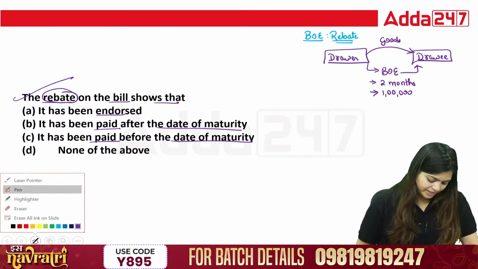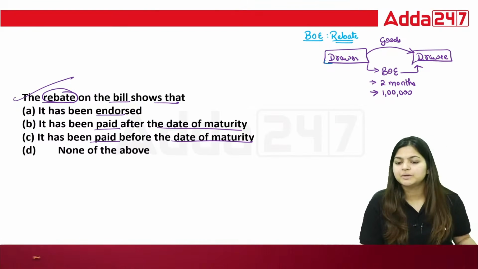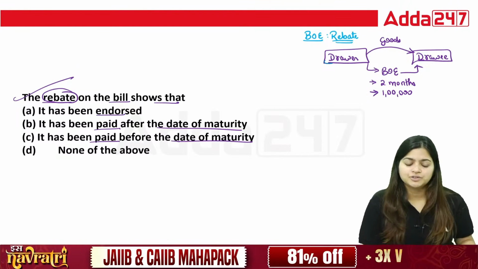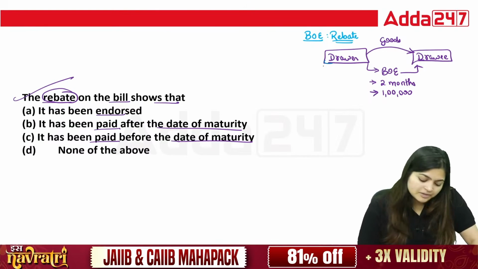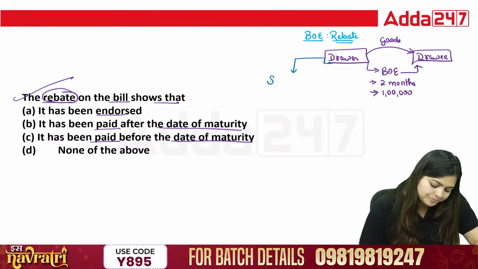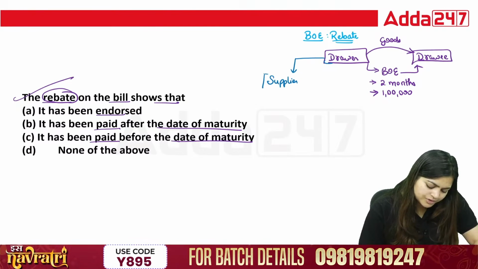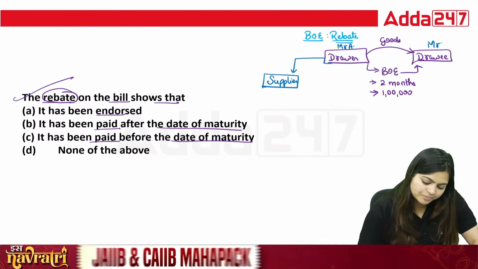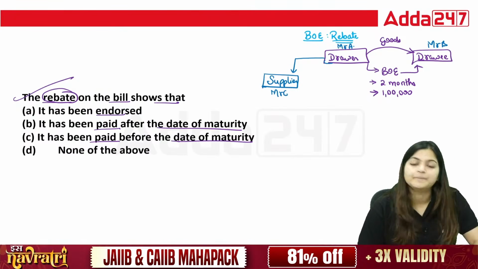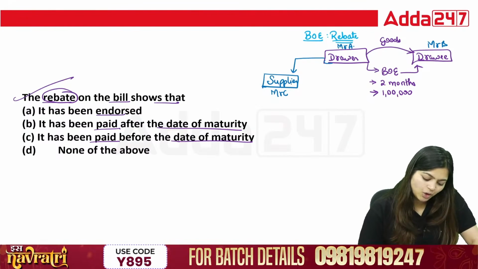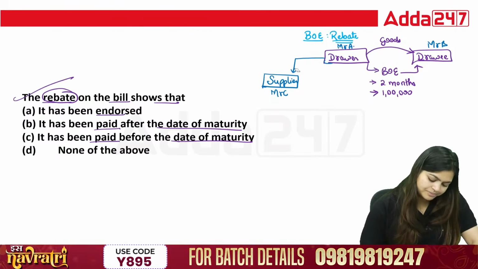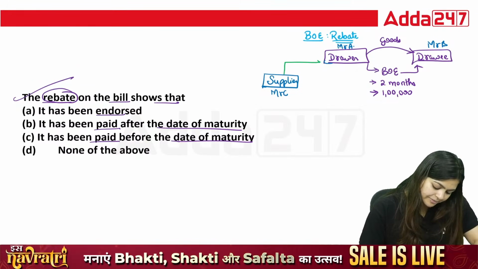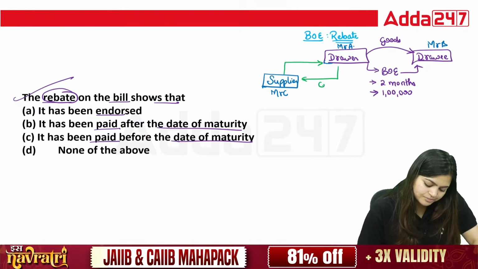But the drawer also wants to continue their business. They need to purchase goods, raw materials, all this stock, so they require cash. Suppose there is one supplier who supplies goods to our drawer. Let's say the drawer is A, the drawee is B, and the supplier is C. When the drawer purchases goods from this supplier, in return the drawer needs to pay cash.